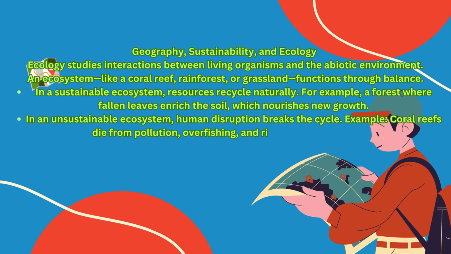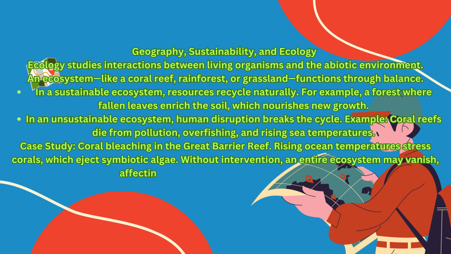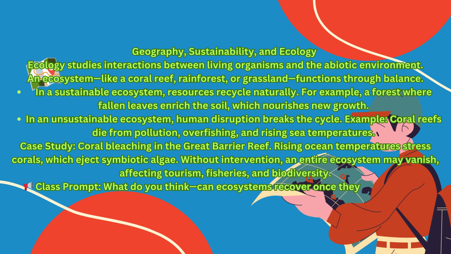Example: coral reefs die from pollution, overfishing, and rising sea temperatures. Coral bleaching in the Great Barrier Reef. Rising ocean temperatures stress corals, which eject symbiotic algae. Without intervention, an entire ecosystem may vanish, affecting tourism, fisheries, and biodiversity. What do you think? Can ecosystems recover once they pass a tipping point, or are they permanently lost?